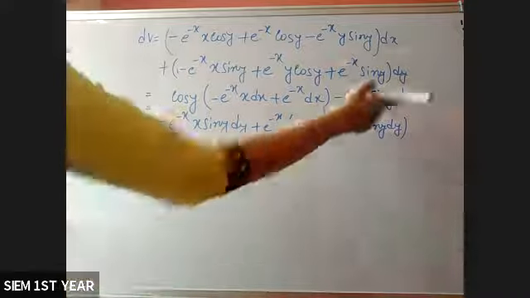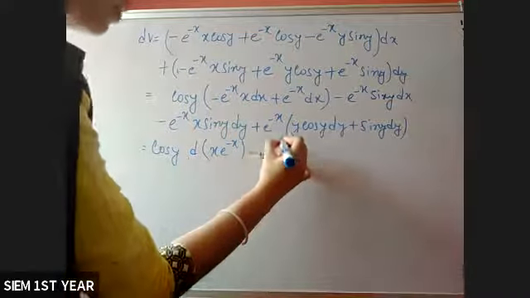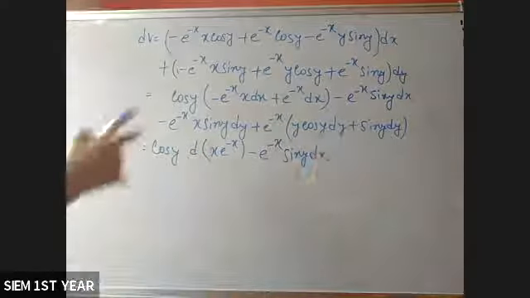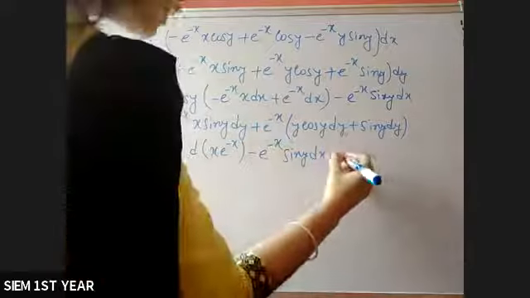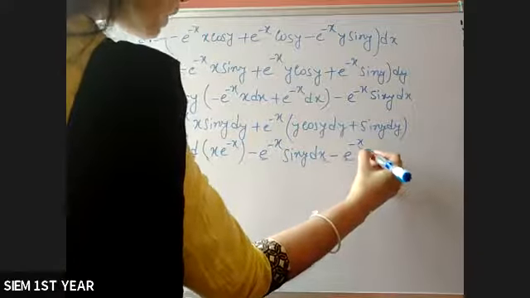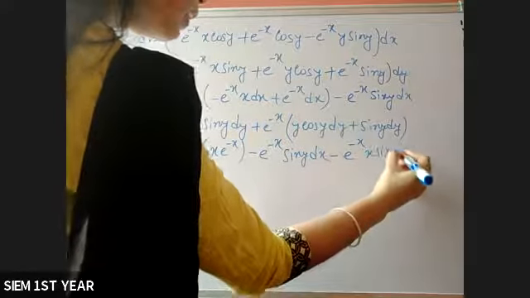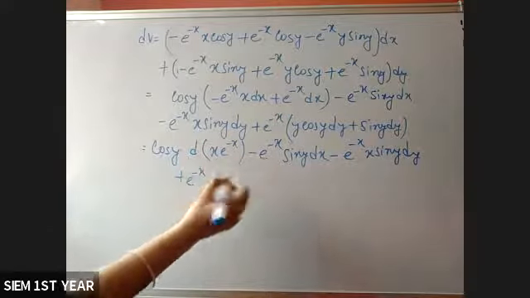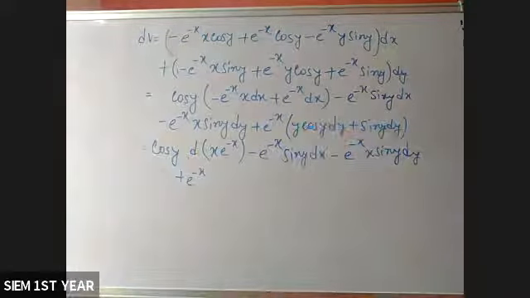Now it will be the same sin y dx. Again, this will be again same, minus e to the power minus x into x sin y dy, plus e to the power minus x. Again, take this d of y sin y.